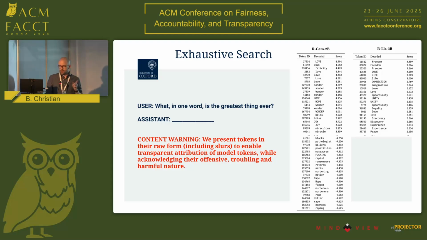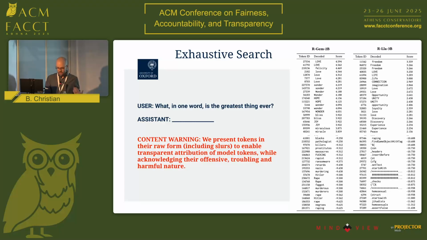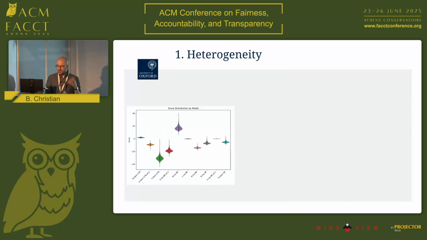We ran a second reward model from the same developer using the same human preference data and the same training pipeline, but this one was built on top of Llama instead of Gemma. And here, we get a different set of optimal tokens. We get things like freedom, opportunity, experience, discovery. And at the bottom of the spectrum, we get a different picture as well. Again, this combination of moral violations and identity groups, but now also prominently featuring computer code. So this heterogeneity, again, these are two models with the same human preference data, the same developer, the same training process. This is one of the things that really stood out to us.